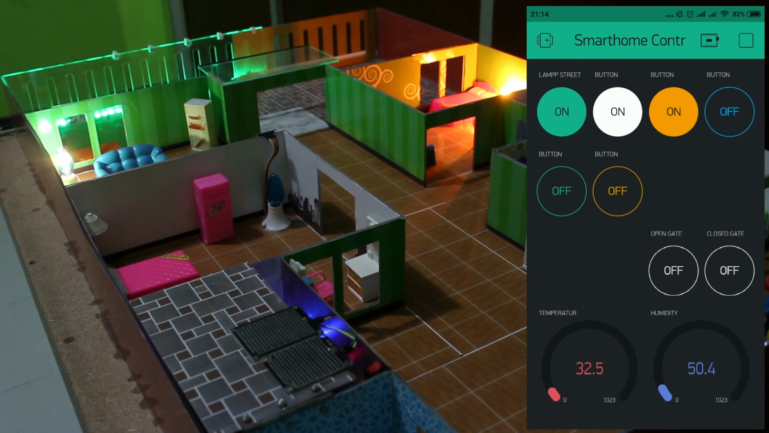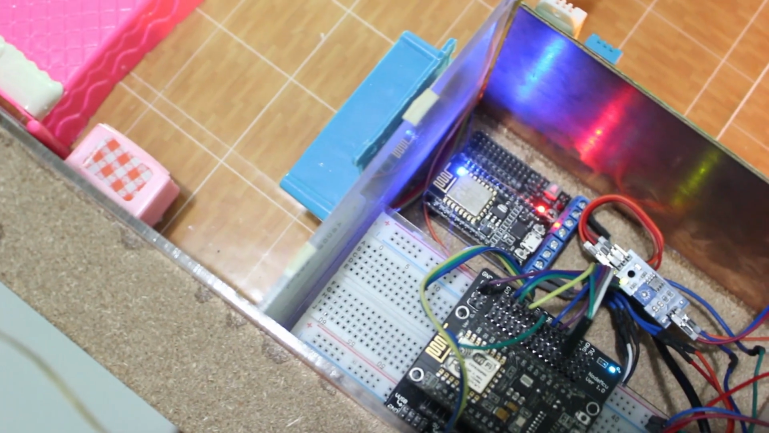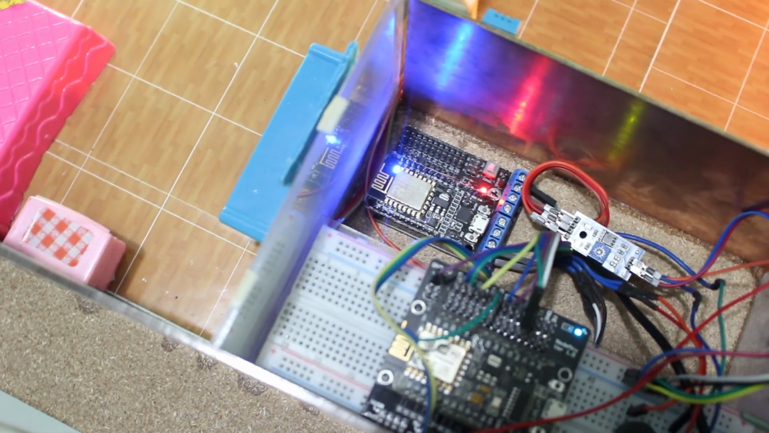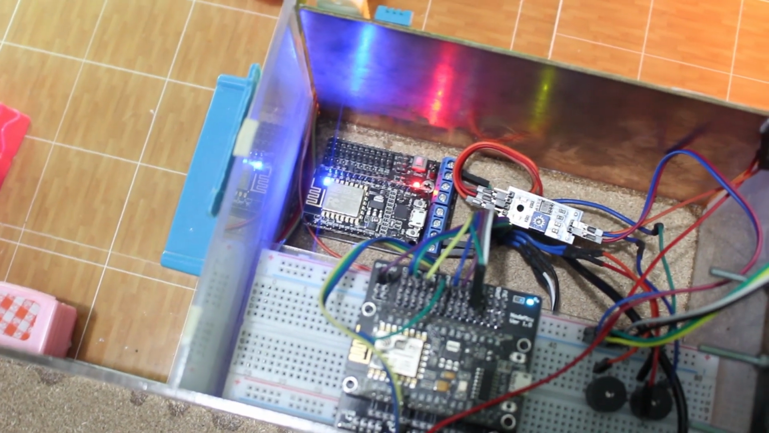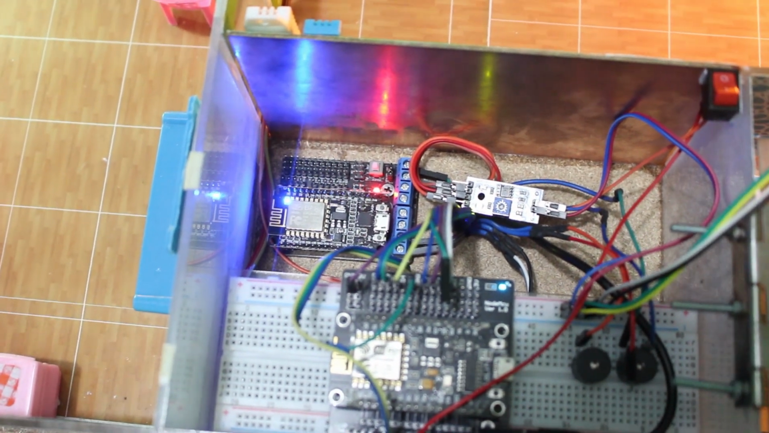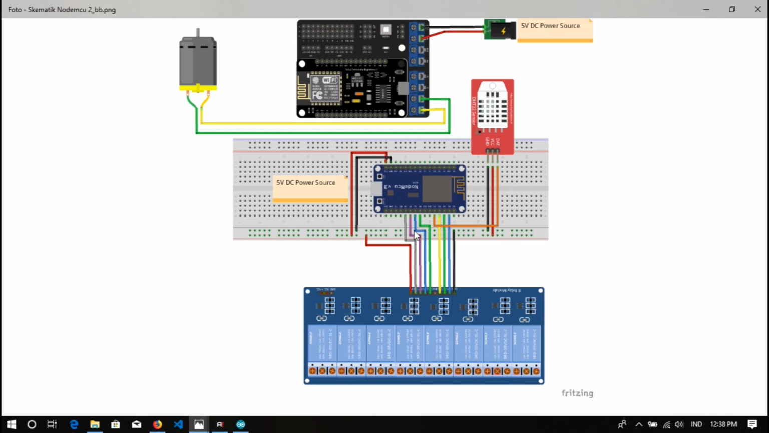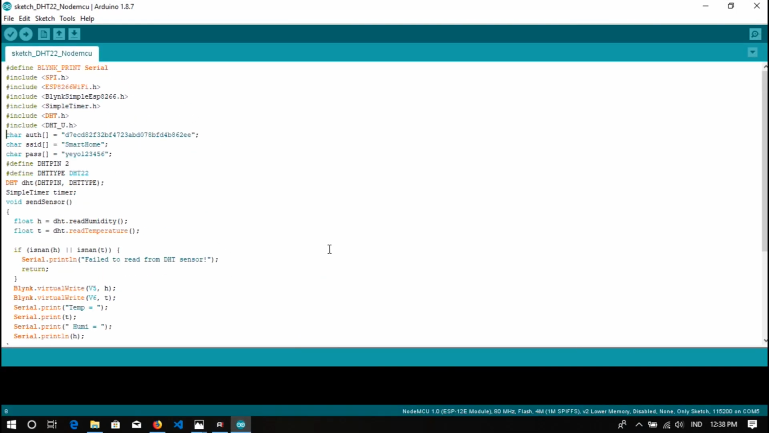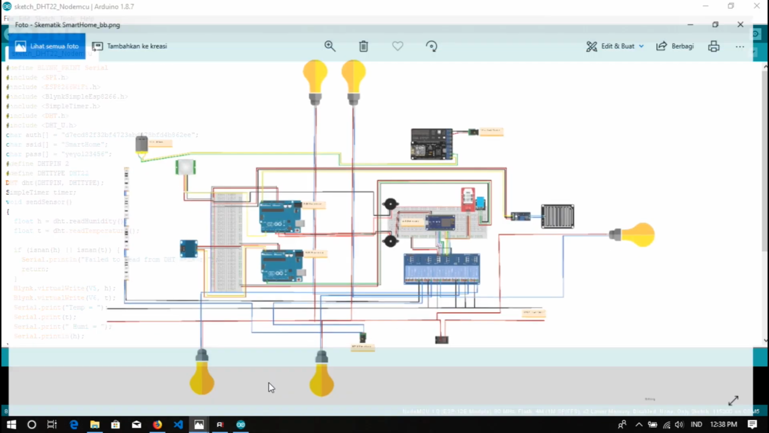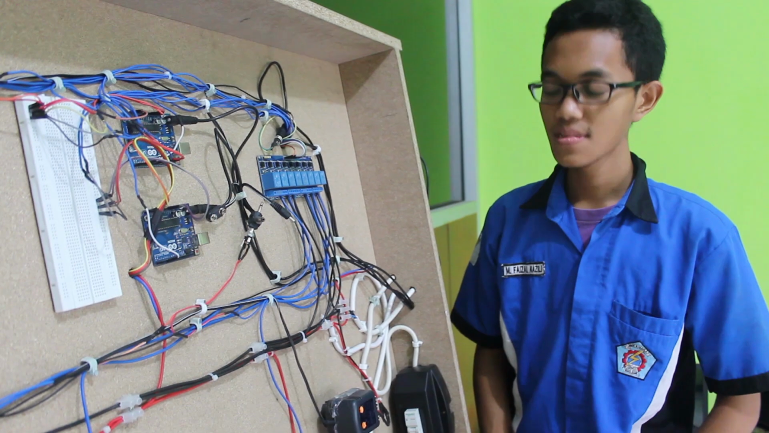We can also monitor temperature and humidity with this application because it is connected with temperature sensor DHT22. This application is connected with two NodeMCU, one for controlling the lamp and monitoring temperature, one for controlling the gate. So this is a schematic for NodeMCU, and this is the code program for NodeMCU, and this is a schematic for smart home.